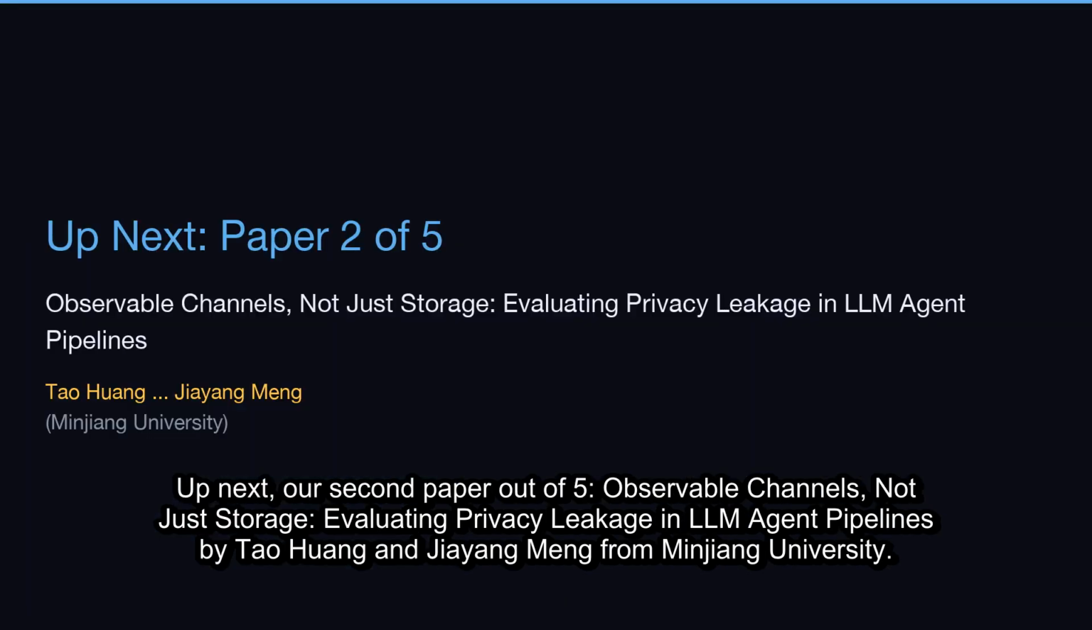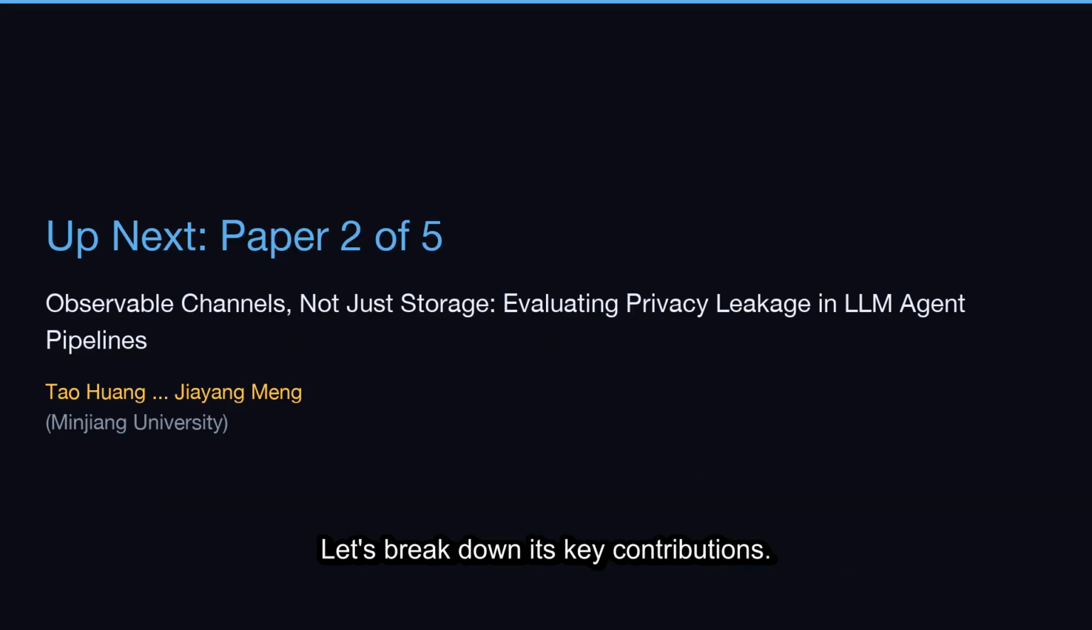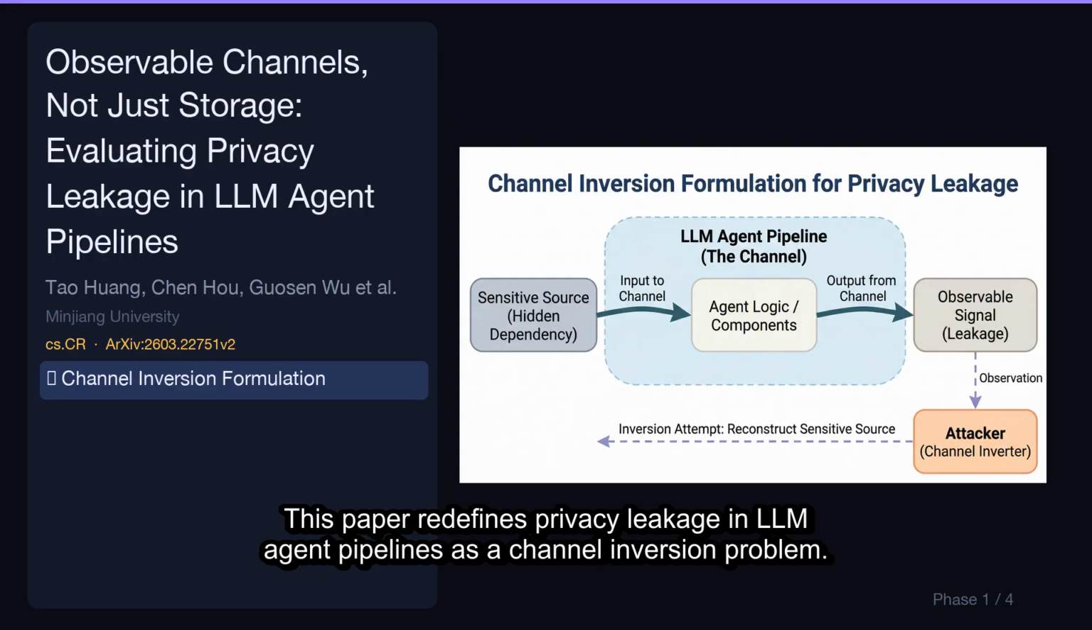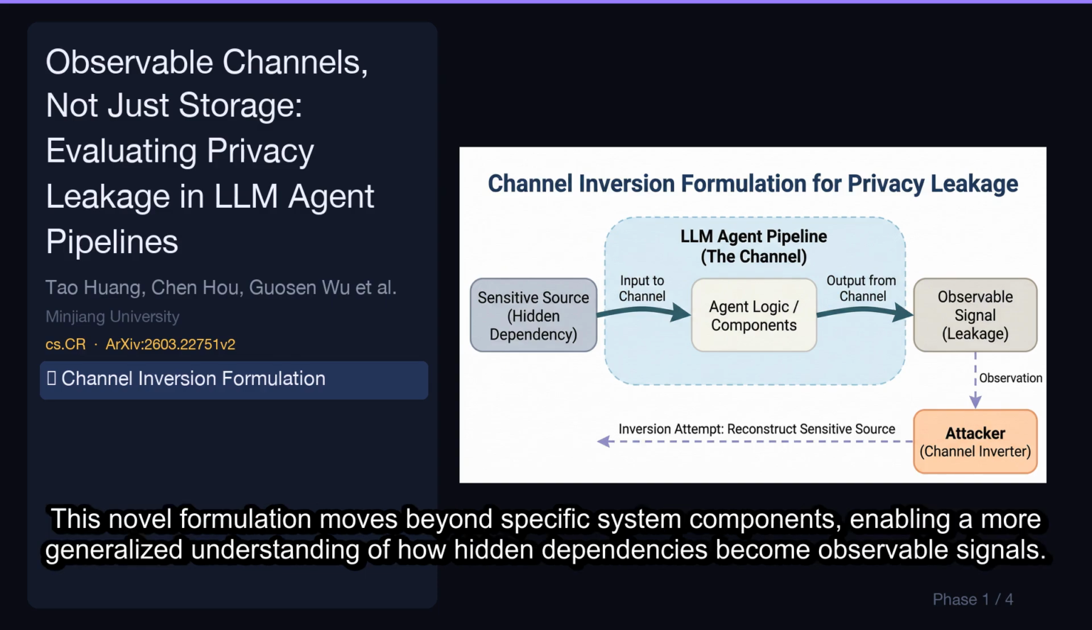Up next, our second paper out of 5, Observable Channels, Not Just Storage, Evaluating Privacy Leakage in LLM Agent Pipelines by Tao Huang and Jiayong Meng from Minjiang University. Let's break down its key contributions. This paper redefines privacy leakage in LLM agent pipelines as a channel inversion problem. This novel formulation moves beyond specific system components, enabling a more generalized understanding of how hidden dependencies become observable signals.